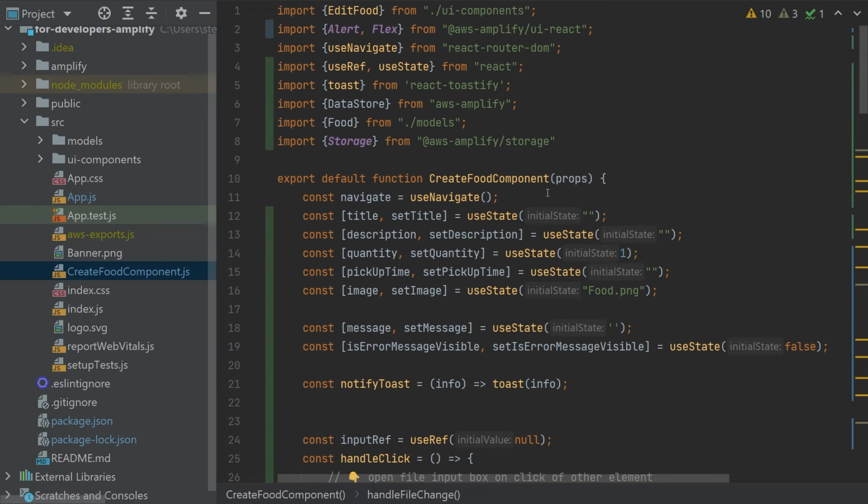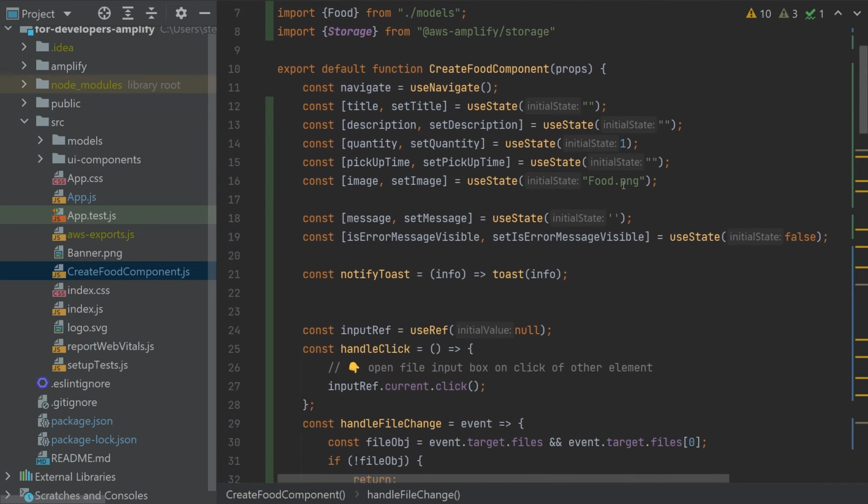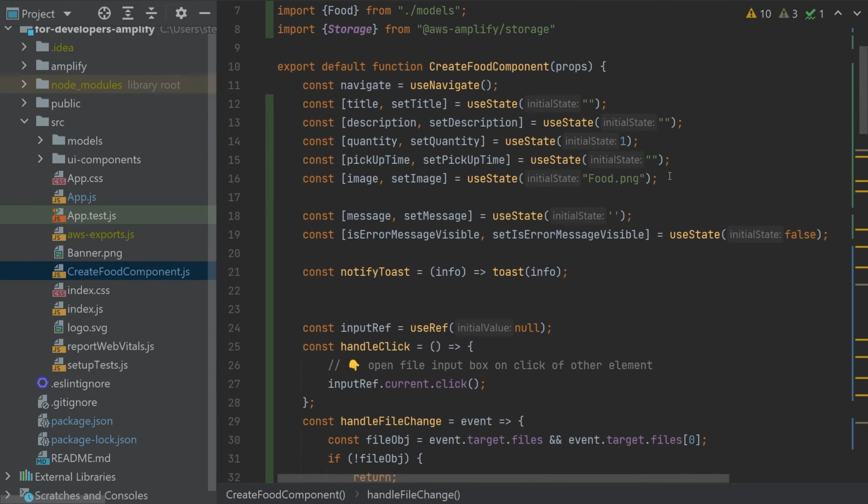So what is important is that when we are creating the component and building the whole form ourselves, we need to somehow store the variables, maybe initialize them and so on. For that you can use state, but that's, you know, the decision whether you want to use state in this way or not. And for all of the fields I use simple states: title, description, quantity, pickup time, and as well at the end the image.